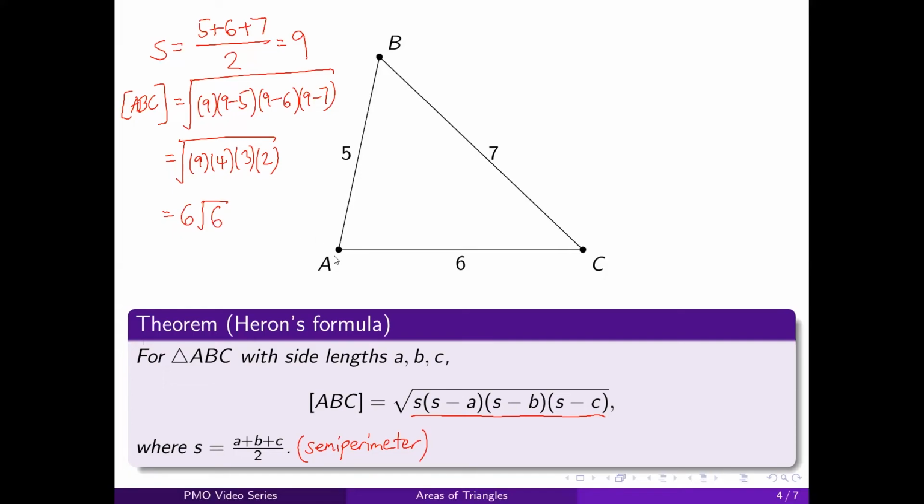And that's it. It's a very convenient formula. You don't need to solve for any angles or any heights. As long as you know the 3 side lengths, you can immediately get the area using Heron's formula.